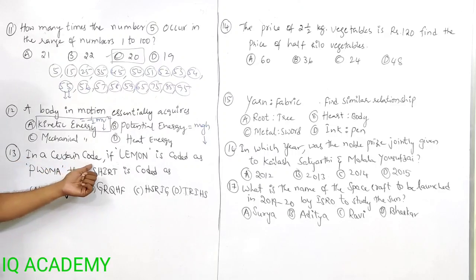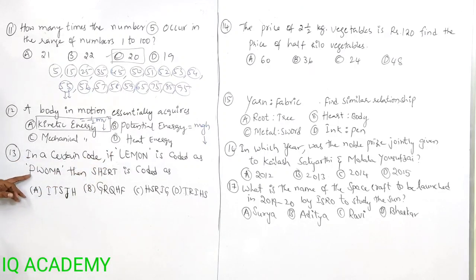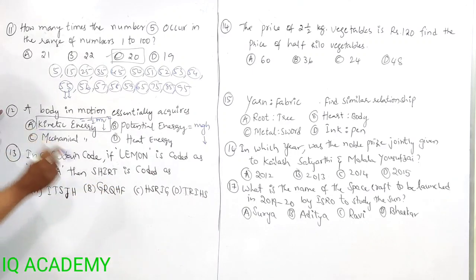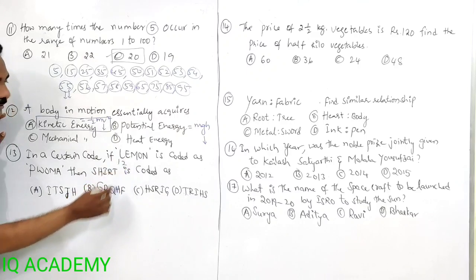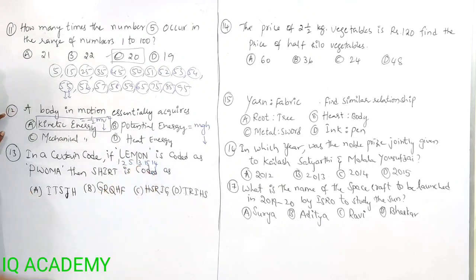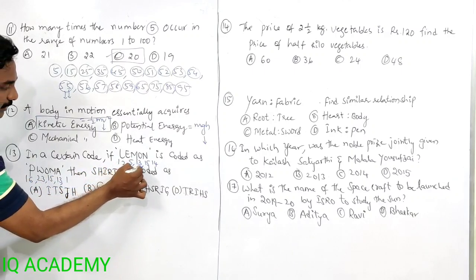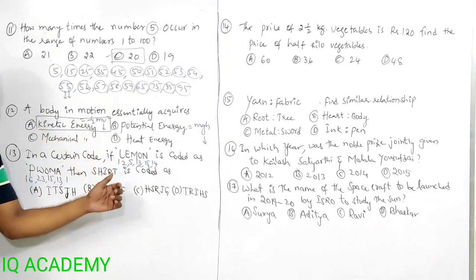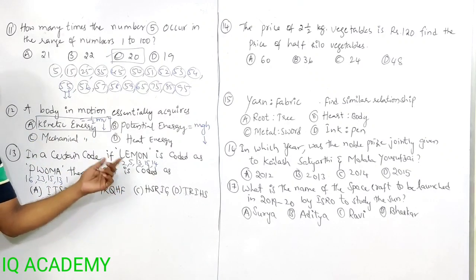Then in a certain code, lemon is coded as PWOMA, then shirt is coded as what? Let us write numbers for this. L is the 12th letter, then 5th, 13th, 15th and 14th. Lemon. The answer is the 16th letter, 23rd, 15th, 13th, 1st. From this we get a clear understanding of what is happening in coding and decoding. So for coding and decoding you need to learn the numbers for the related letters.